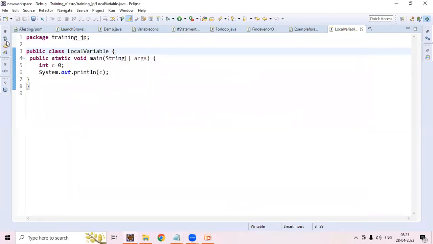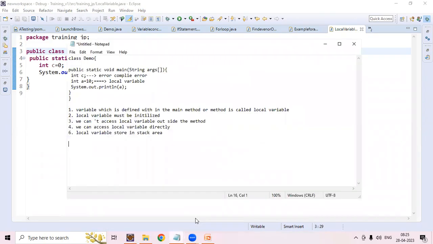The first point: a variable which is defined within the class is called an instance variable.